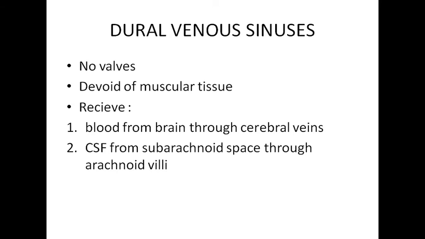It receives blood from the bigger cerebral veins, ठीक है, बड़ी bigger veins of the brain, right.